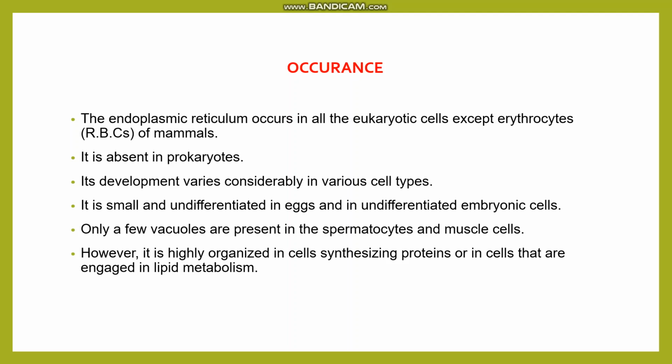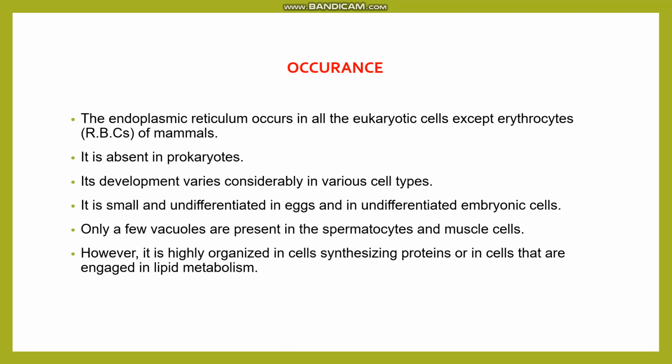Next is occurrence. The endoplasmic reticulum occurs in eukaryotic cells except erythrocytes, that is the RBCs of mammals. They are absent in prokaryotes. Its development varies considerably in various cell types. The number of endoplasmic reticulum depends upon the activity of the cell. The more active the cell, the more is the number of endoplasmic reticulum, and vice versa.